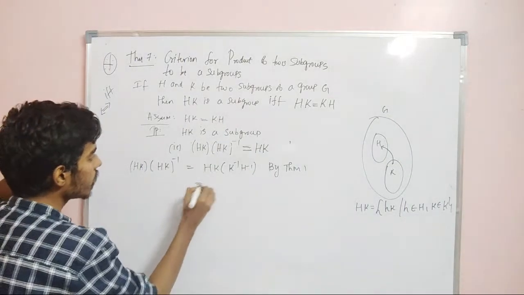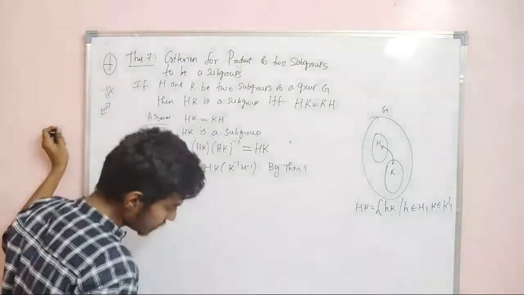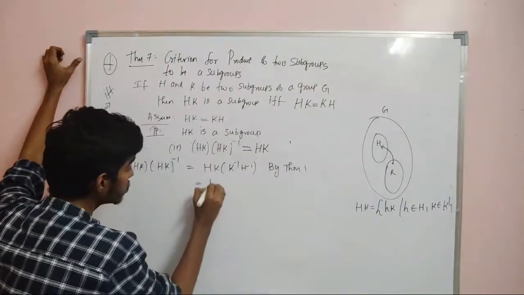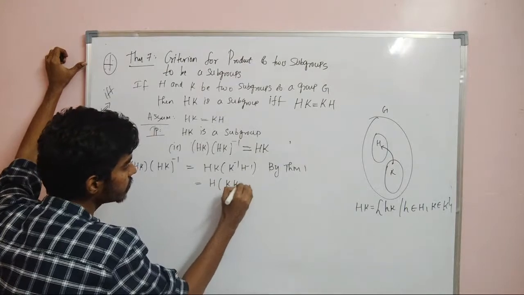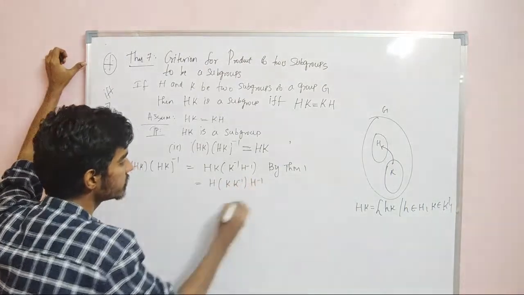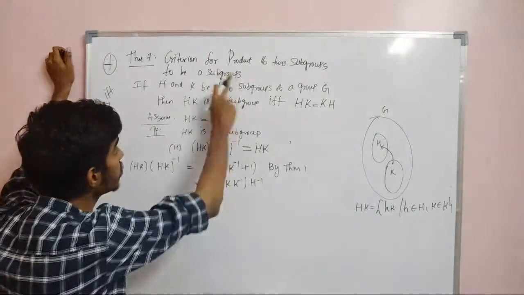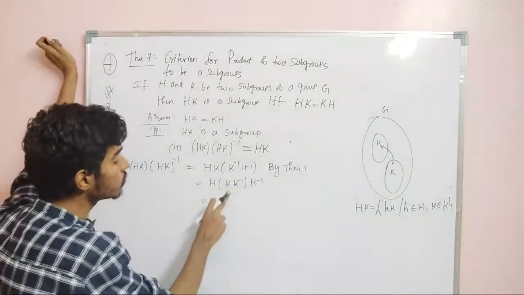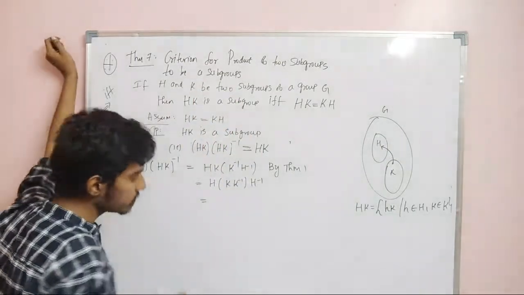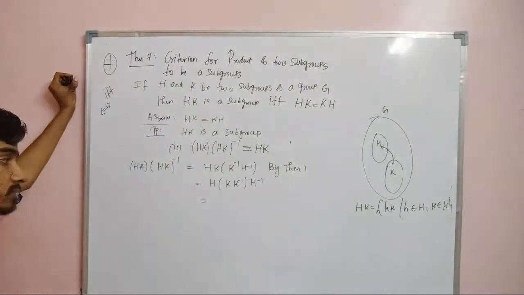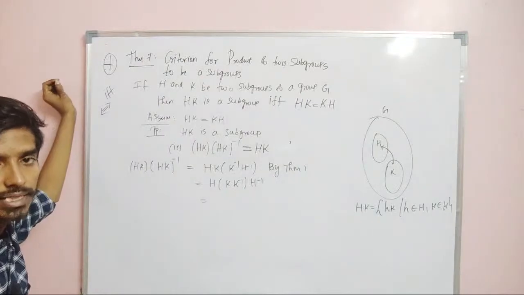Now I can write this as h into k k inverse into h inverse. So k into k inverse is e, because K is a subgroup. So therefore we know that if K is a subgroup, then k is the same as k inverse.